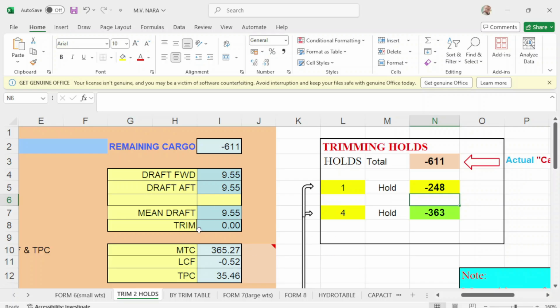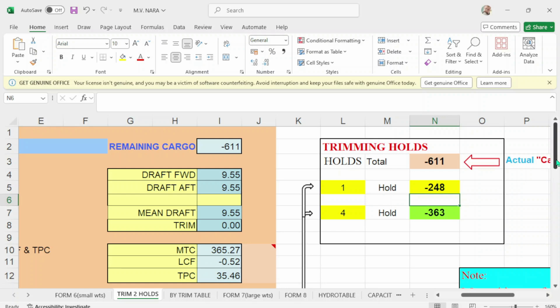Probably in FO tank number 1, or fuel tank number 2, or fuel tank number 3, your fresh water, and so whatsoever. So I just assume that I will just take out 1 and 4 for the sake of computation to reach the arrival draft, with the same amount of 611 for consumption.